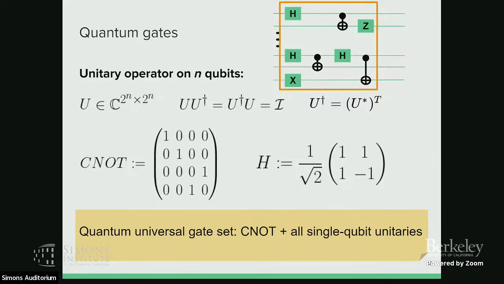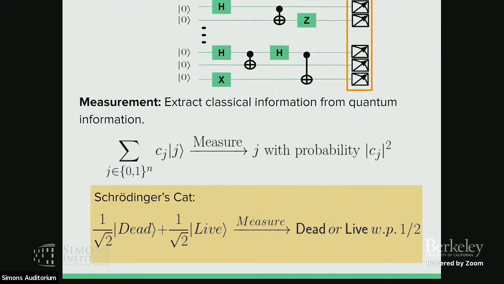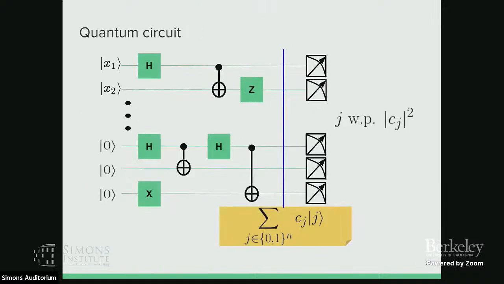And in the last, I just talked a little bit about measurement. So for the measurement, you just consider that you have some quantum state here, and you measure it in something we call a standard basis state. Then you can get index j with probability corresponding to the coefficient, like the c_j squared. And the most famous example is shown in this cat, which means that the cat is in this state, like dead and alive, and you measure it, you get dead with probability 1/2 and alive with probability 1/2. Okay. So that's about the quantum circuit.